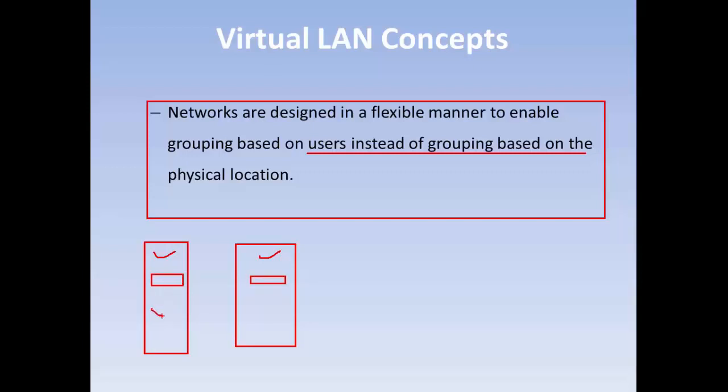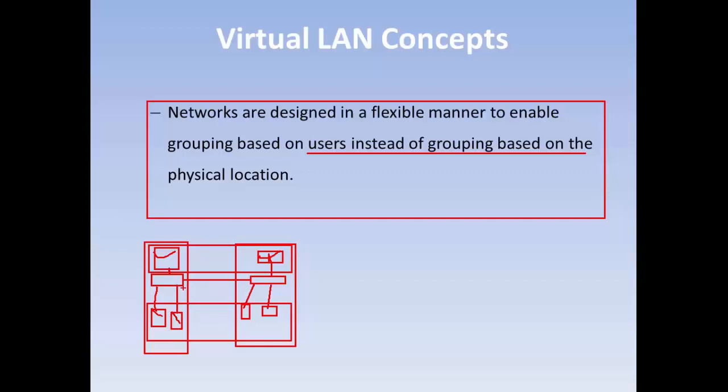Here are also some machines, and here are also some machines. Here is my secure server. Here are my normal machines. And these two switches are directly connected with each other. So now what I can do, I can create separate VLANs, and place this server in one VLAN and these normal machines in a separate VLAN.